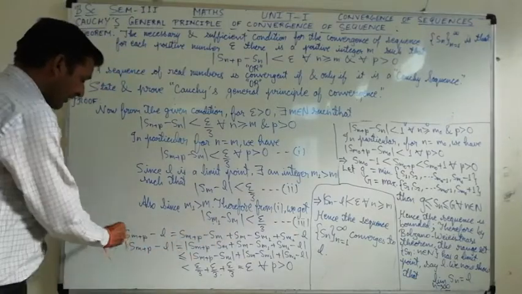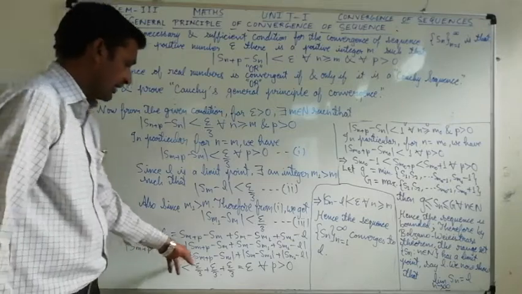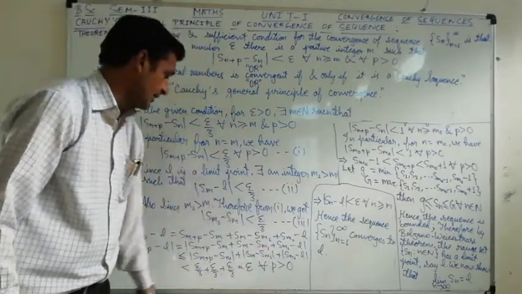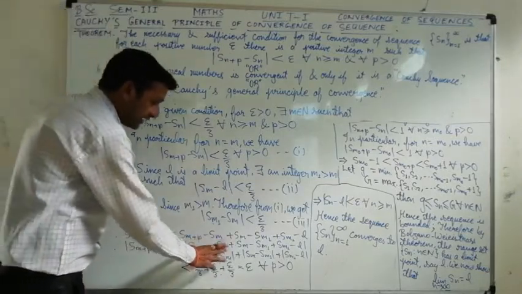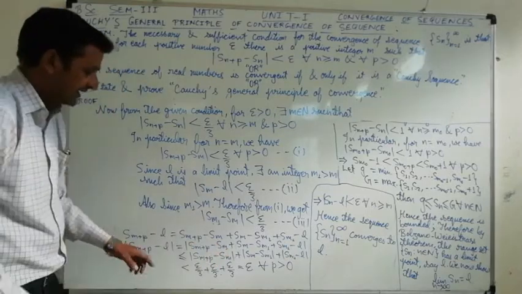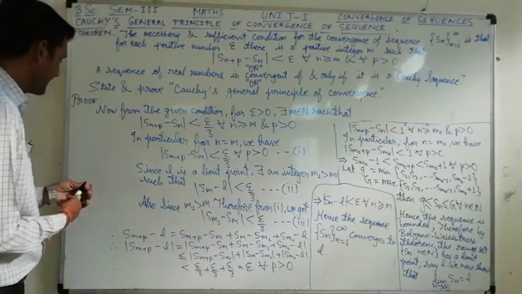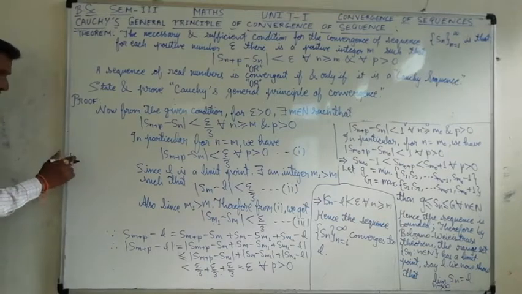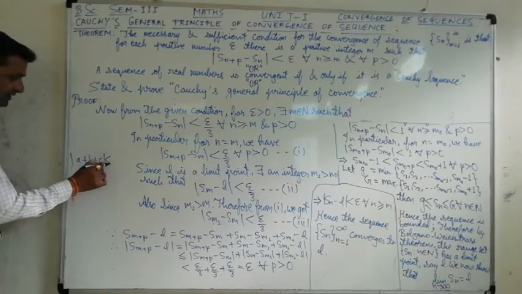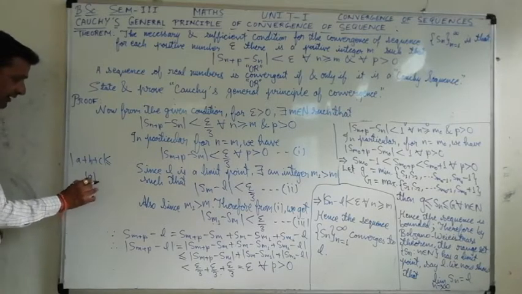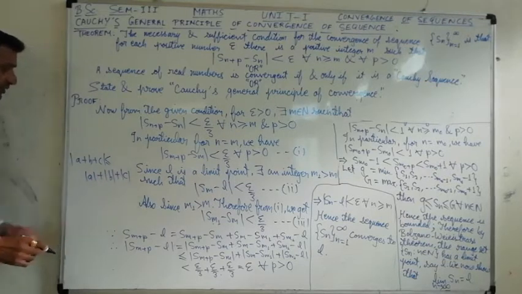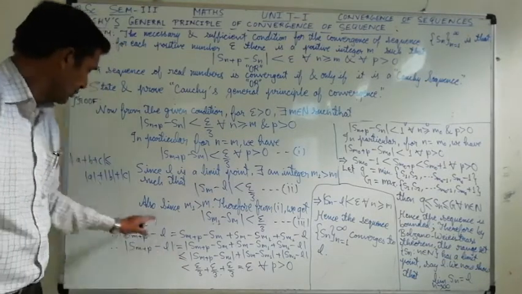Therefore, if we take the mod sign here, we have to take the mod of this complete expression also. But if we separate these three terms with mod sign, there will be a less than or equal to sign, that I have told you: mod of a plus b plus c is always less than or equal to mod of a plus mod of b plus mod of c. So the less than or equal to sign is due to this reason.